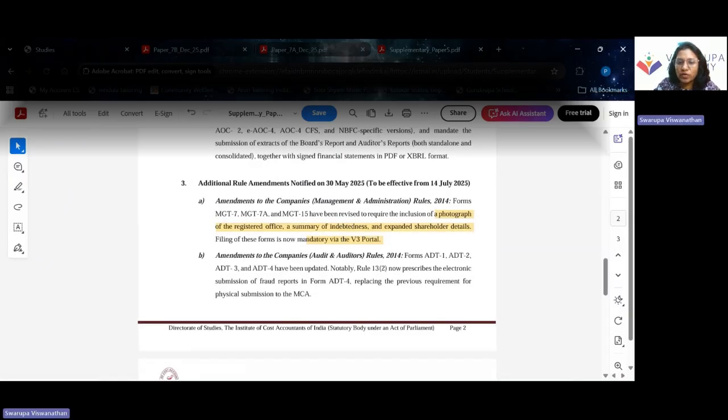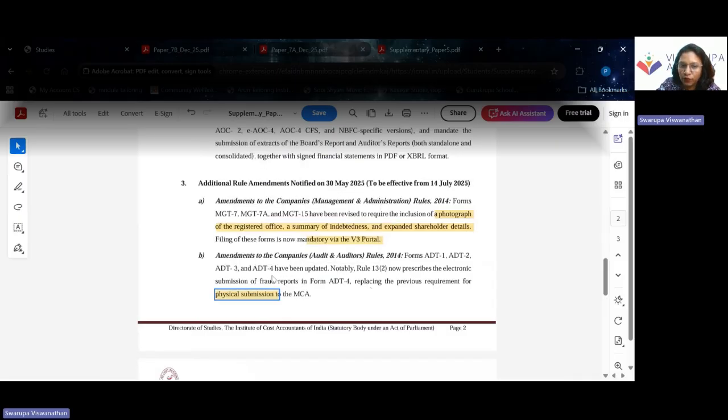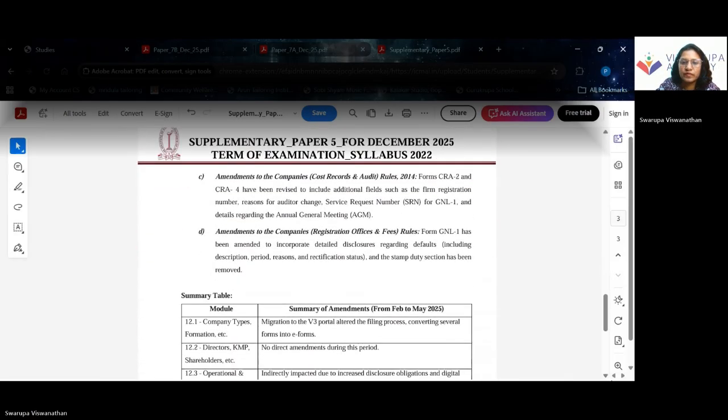Then there is an amendment to the Companies Audit Rules. Forms ADT1, ADT2, ADT3 and ADT4 have been updated and now prescribe electronic submission of fraud reports in ADT4, replacing the previous requirement of physical submission. So now there is no requirement to physically submit ADT4. It can be submitted in e-form also.